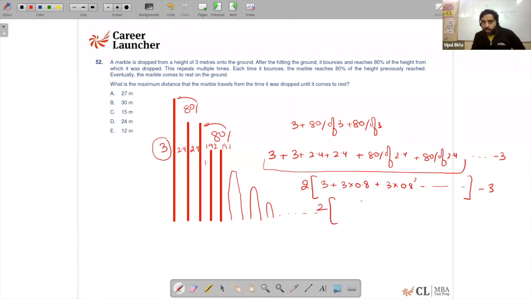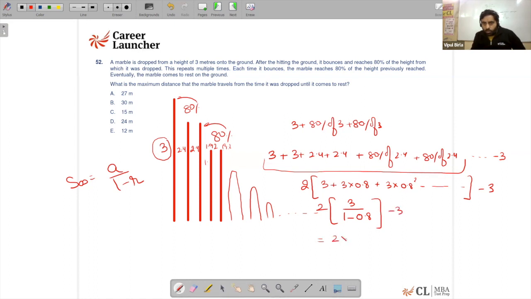We know the sum of infinite terms of a GP is nothing but A upon 1 minus R. Therefore, with first term A as 3 and common ratio 0.8, that's going to be 2 into 3 upon 1 minus 0.8, minus 3.